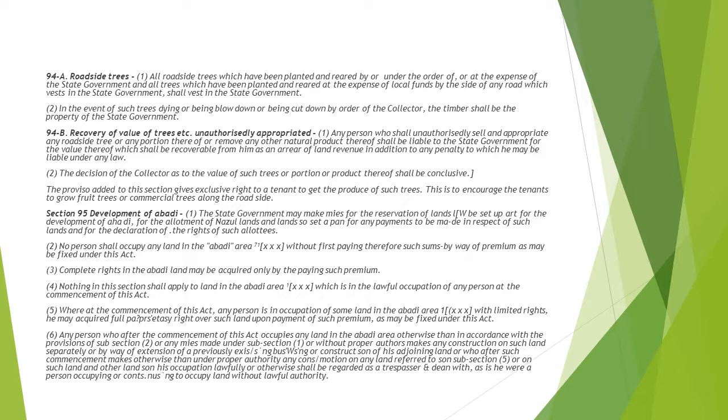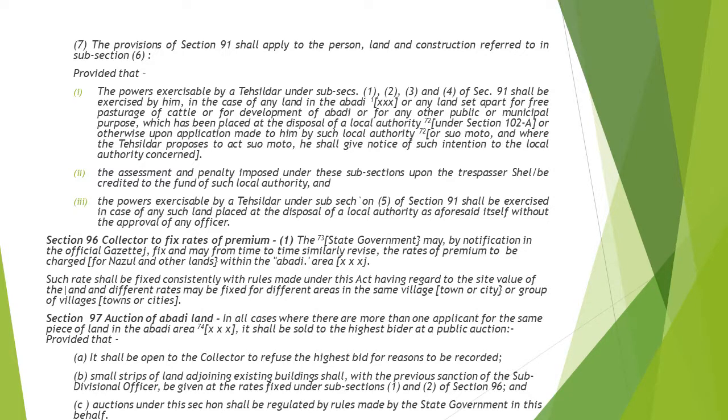This is all in this section. This section is also discussing the powers that the Tehsildar can exercise. And now section 96 is the collector to fix the rates of premium. This means that the collector will be fixing the rates of premium in abadi areas.